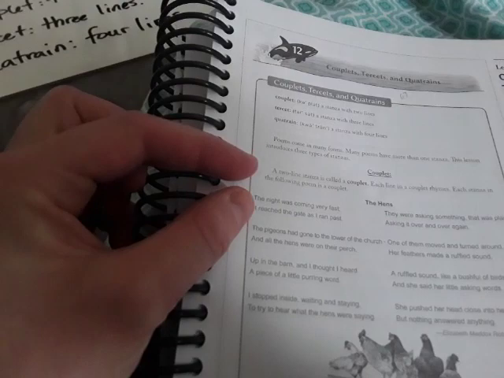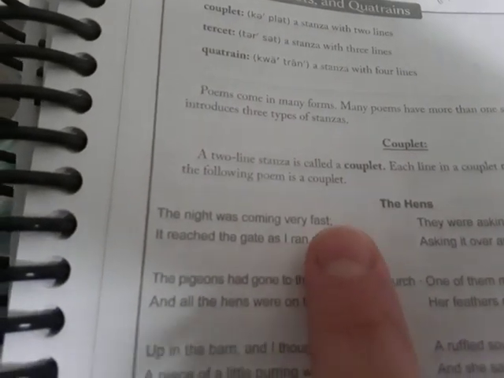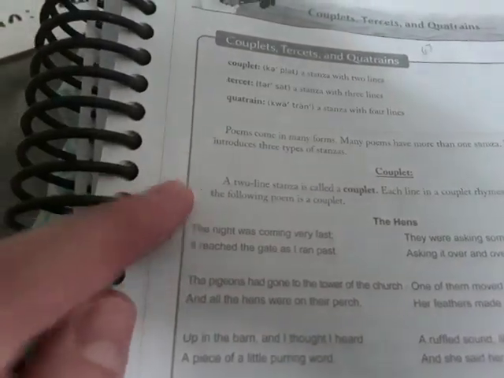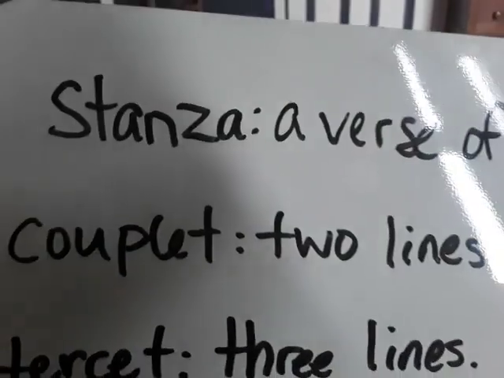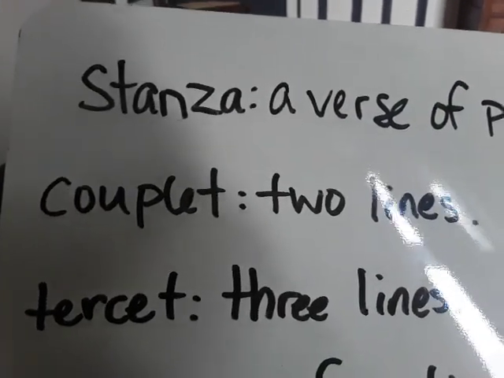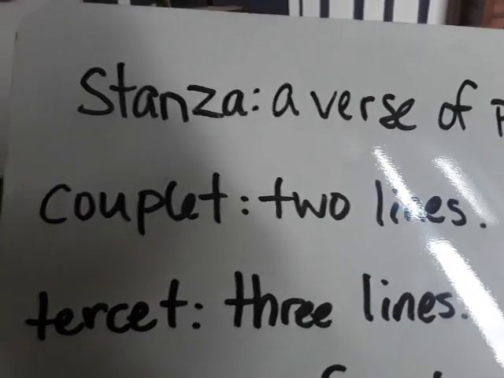But notice these stanzas only have 2 lines, and also notice that each line rhymes. So fast and past rhyme. Church and perch rhyme. Heard and word rhyme. So in a couplet, each line rhymes. Okay? And again, a couplet is a stanza that has only 2 lines. All right? The second is called a tercet, and that is a stanza that has 3 lines, okay?